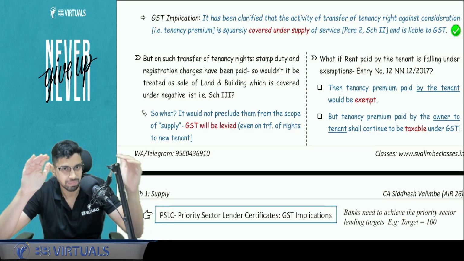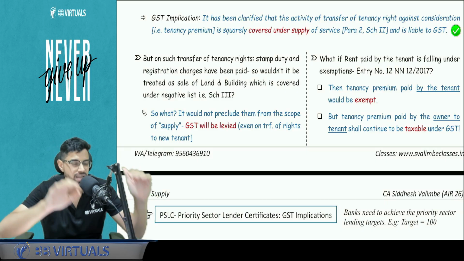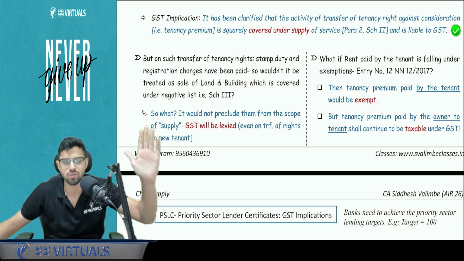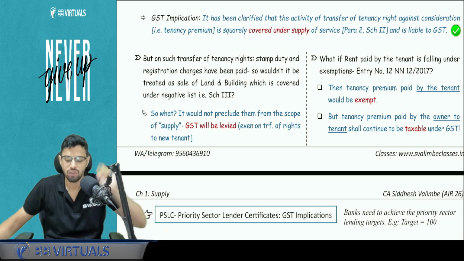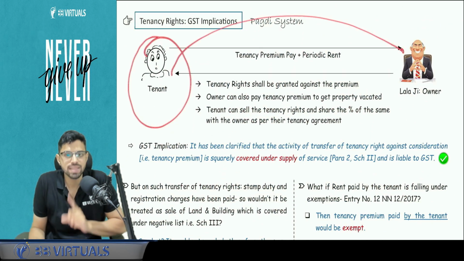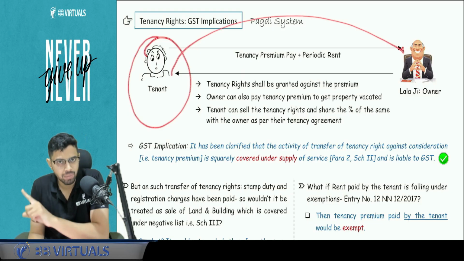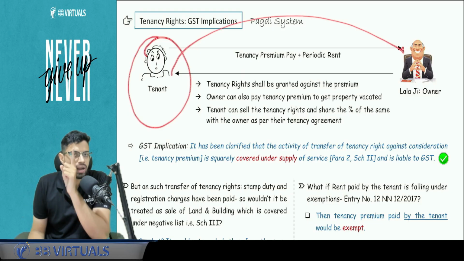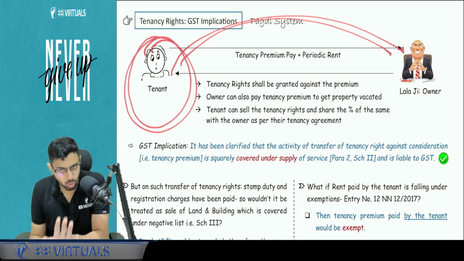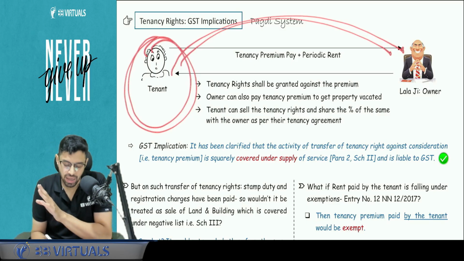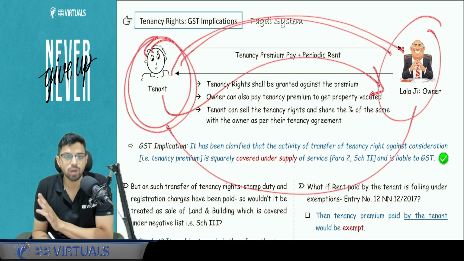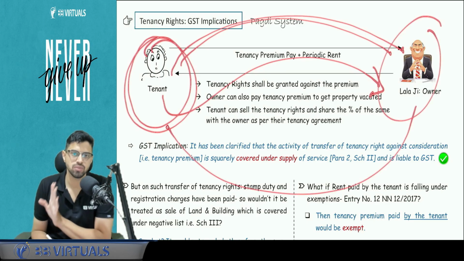Answer is no. Just because registration charge and stamp duty has been paid, this does not change the nature of the tenancy premium. It is still a supply of service. It is still under the ambit of GST. One important point to be noted, sometimes the rent that tenant pays to the owner is exempt. That I will cover in chapter number 4. Sometimes the rent that tenant pays to the owner is exempt. If that is the case, then tenancy premium by tenant to owner is also exempt. But whatever owner is paying to tenant, that is always taxable as supply of service.